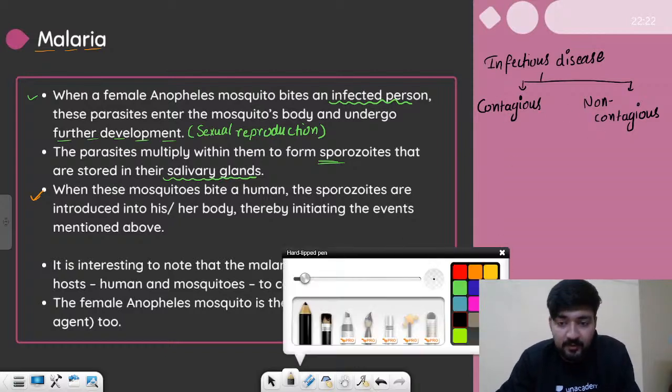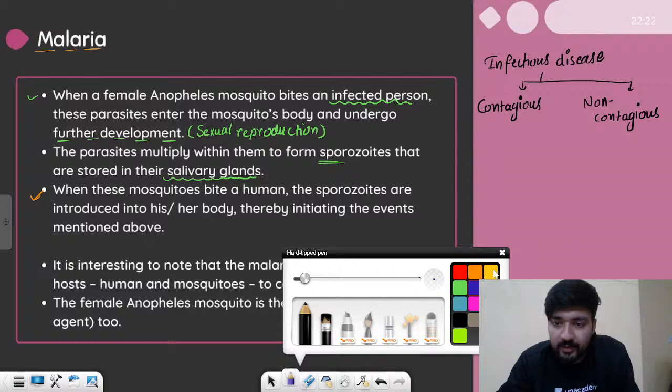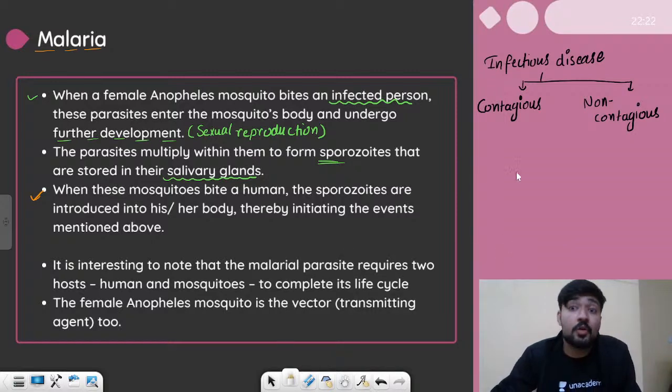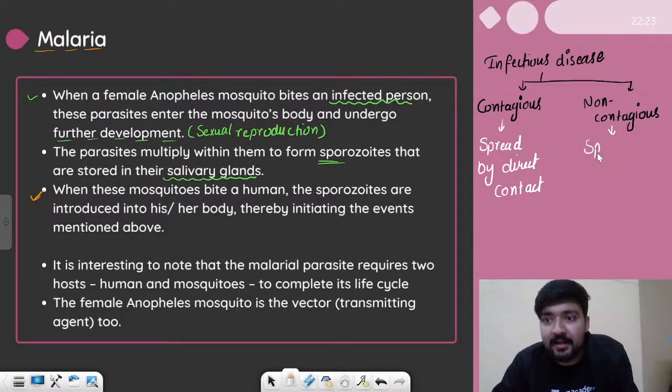So what is the difference between them? The difference is pretty simple. The contagious diseases spread through direct contact. They spread directly, by direct contact. But the non-contagious diseases spread indirectly.